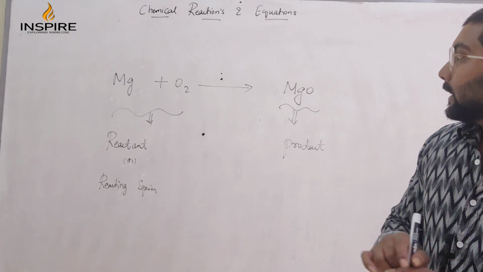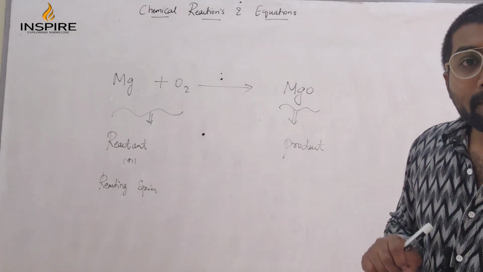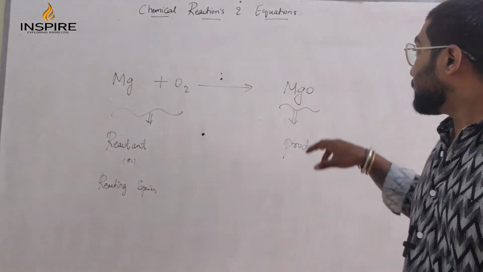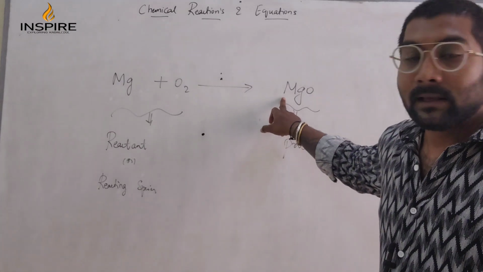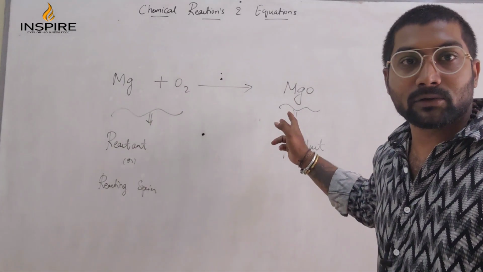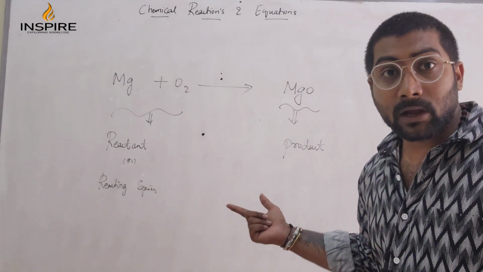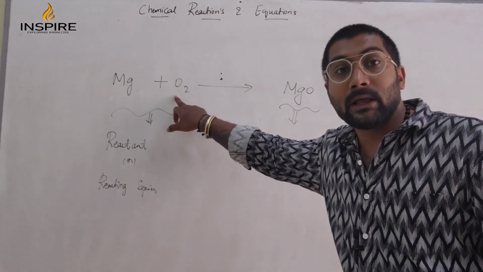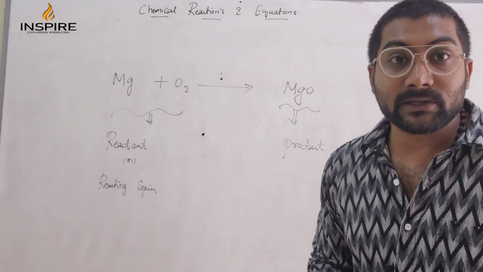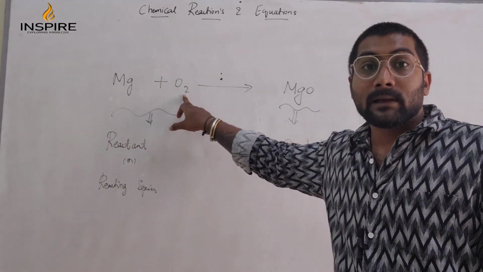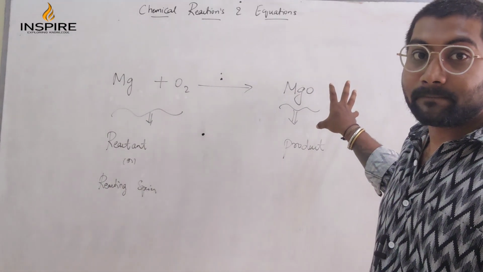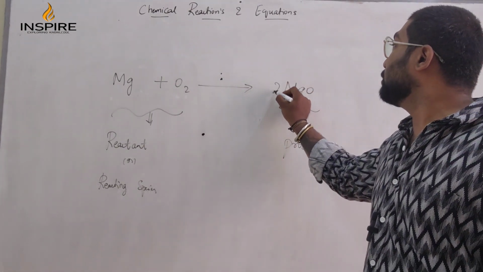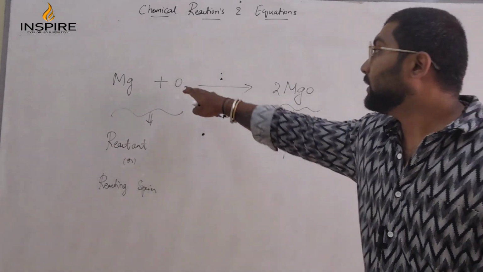Now here is the equation, got the point, but you have to balance it. How will you balance? That is a very important thing. See students, Mg: you have 1 Mg here and 1 Mg there, balanced. But here you have magnesium oxide, MgO, and there you have an oxygen molecule, O2. This is a molecule and it is magnesium oxide. Now, here you have 2, so you multiply by 2. 2 into oxygen is 2 oxygen. Here you have 2 oxygen.